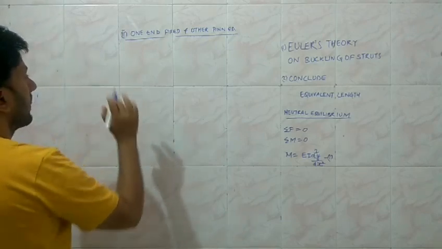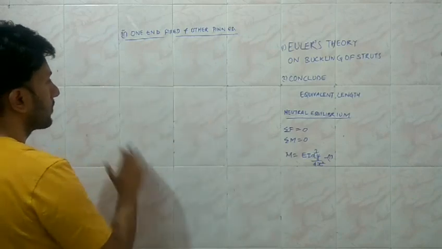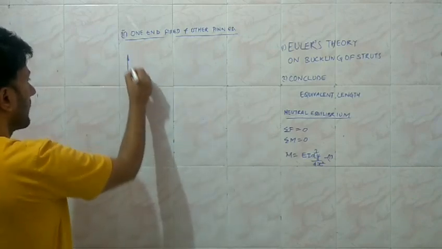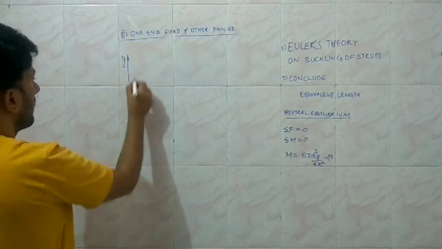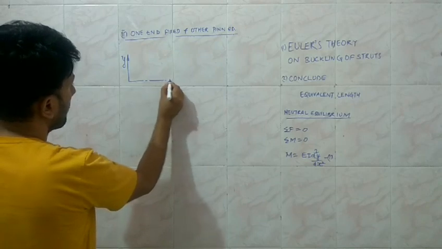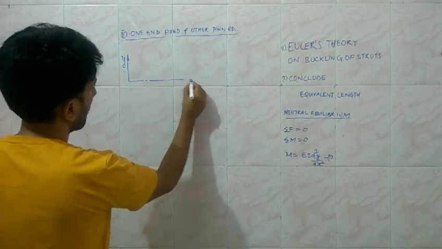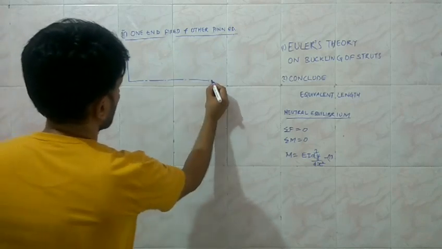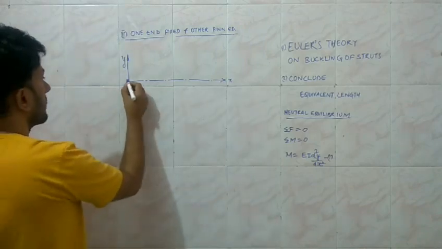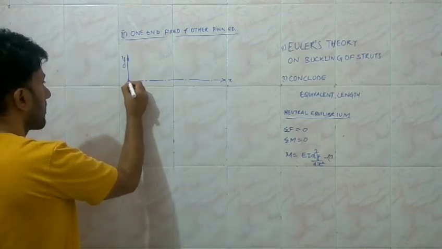So with one end fixed, as I've already told, I'm going to consider the deflection along the vertical axis y, and along this axis I'm going to consider the axis of the column, and say this is your x direction, and say this end is fixed.